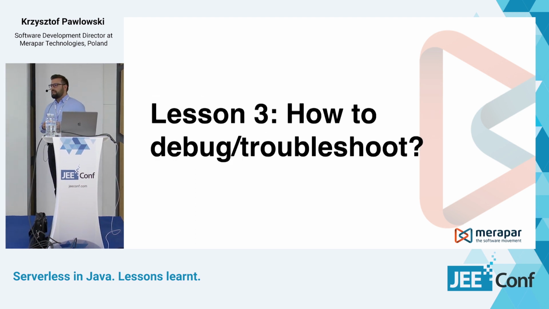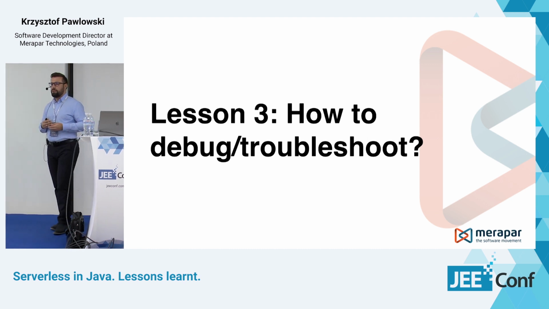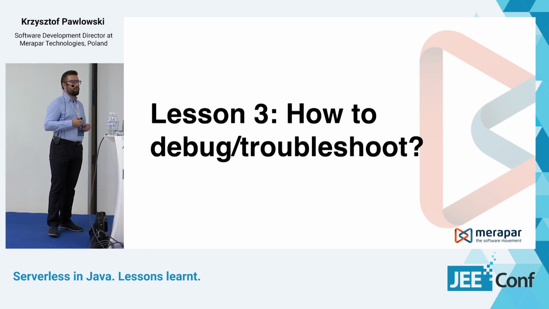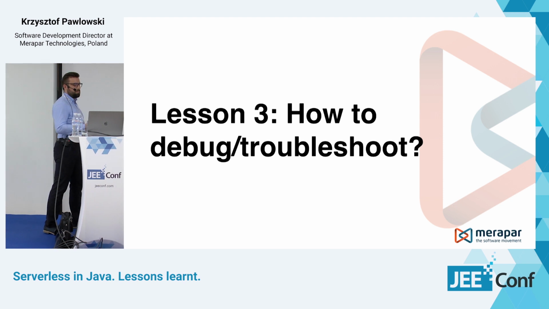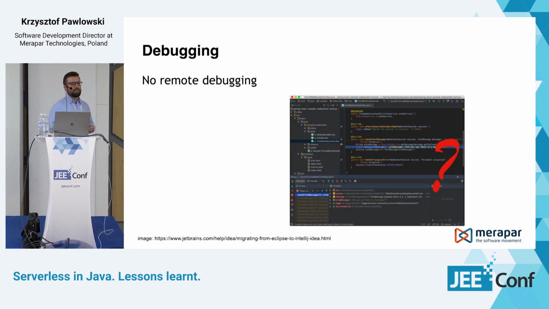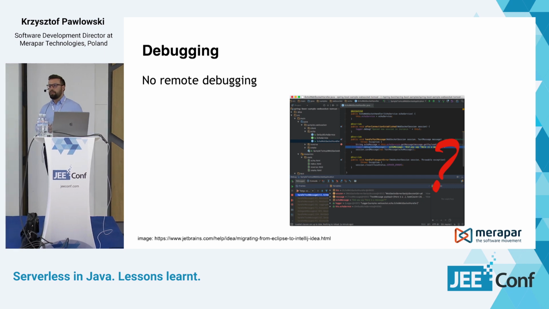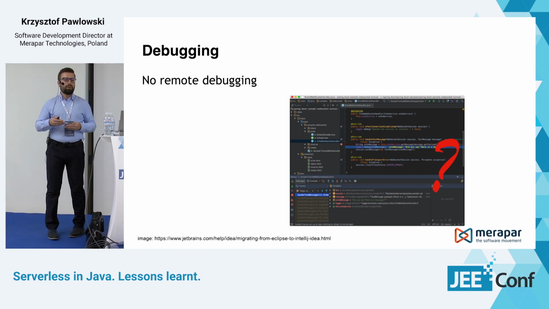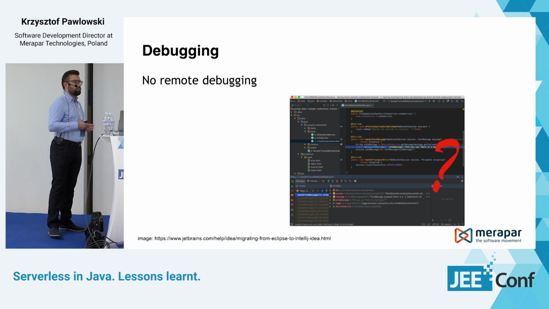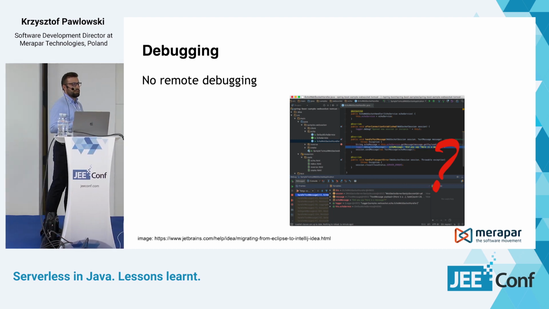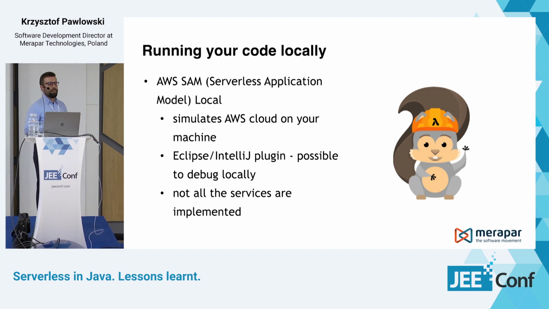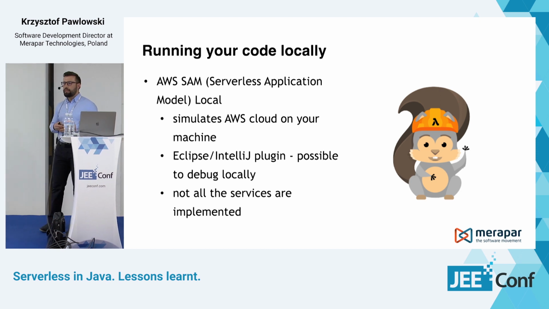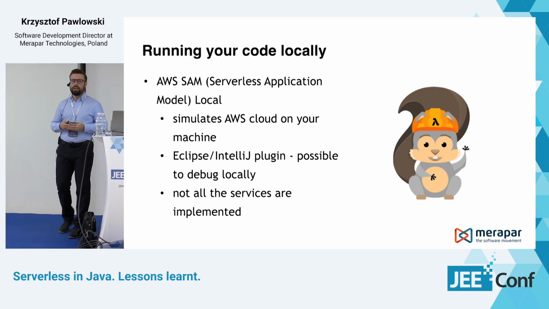Okay, so we could see that if we wanted to have this endpoint defined, we had to use 3 services. So one might ask, but how can we debug the application now? Yeah, so the bad information is that there is no such thing as remote debugging for our AWS Lambda functions. So we cannot attach our debugger from, in our case, the IntelliJ IDE, and we cannot track what is going on on the remote instance. But we have something like AWS SAM, the Serverless Application Model, where we can run our application locally and we can play with it.